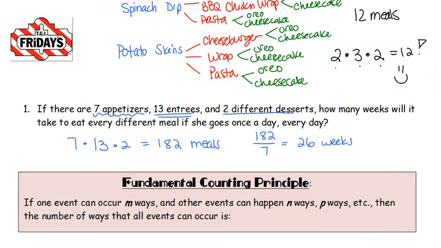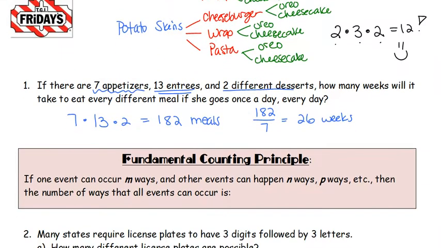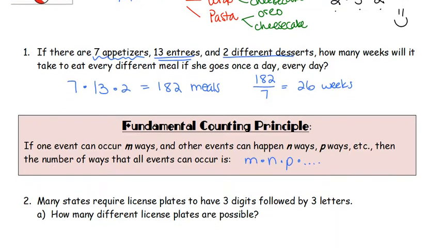And as we said before, this is going to be the counting principle. The counting principle says if one event can occur m different ways. So for our appetizer, it was either spinach dip or potato skin, so that would be 2 different ways. And other events can happen n ways and p ways, and you can do this for as many things as possible. And then the number of ways that all the events can occur is m times n times p times however many different events that you have. That will tell you the total number of ways that you can arrange those.